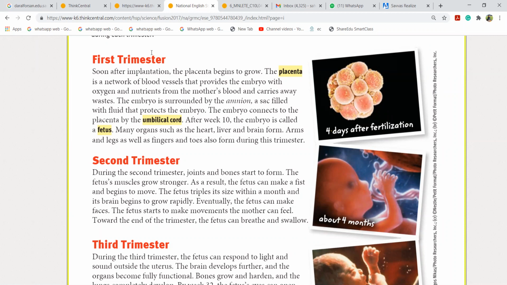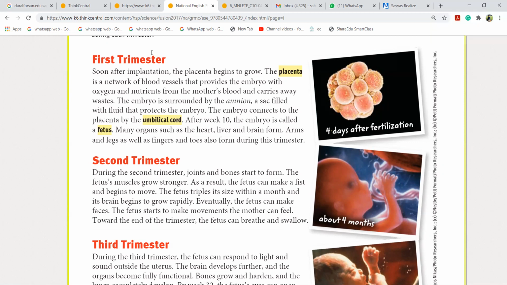First trimester. Soon after implantation, the placenta begins to grow. The placenta is a network of blood vessels that provide the embryo with oxygen and nutrients from the mother's blood and carries away waste. The embryo is surrounded by the amnion.